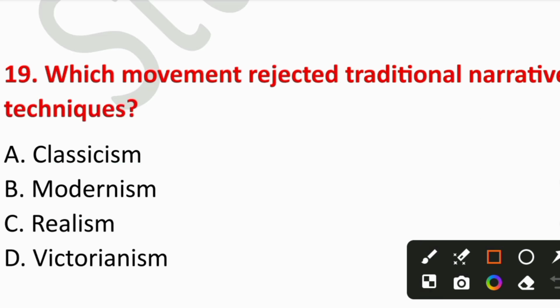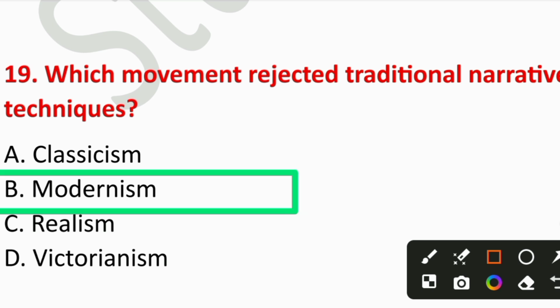Question number 19. Which movement rejected traditional narrative techniques? A. Classicism, B. Modernism, C. Realism, or D. Victorianism. So the right answer is option number B, Modernism. Modernists experimented with form, structure, and narration.